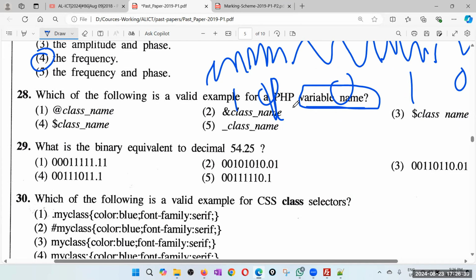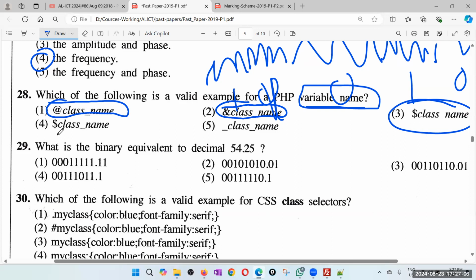So therefore, I'll just get rid of the obvious. This has spaces. And is not allowed. Dollar is also there, but definitely ampersand is not allowed.